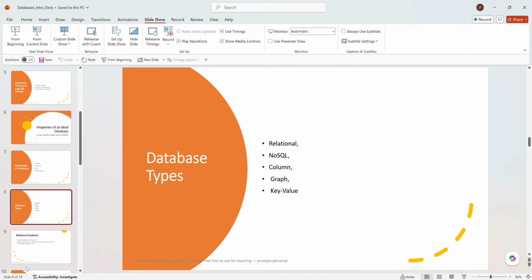Then the next one we have is the graph database. In the graph database, we store the data in the form of a graph. So that is called a graph database. And the last one we have is the key value database. Key value database is stored in pairs. For example, in the form of a dictionary, the JSON database is one example of a key value database.